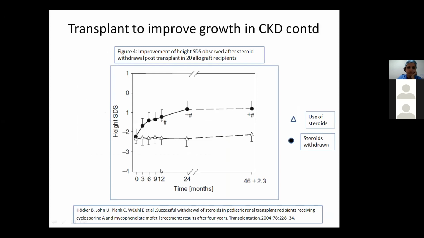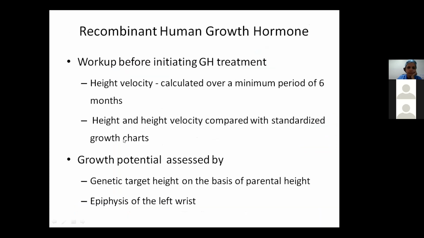Here we see 20 allograft recipients. This graph shows where the steroids were continued, but when the steroids were withdrawn post-transplant, there was a significant improvement in the height SDS observed. On the x-axis is time, and on the y-axis is the height SDS score.